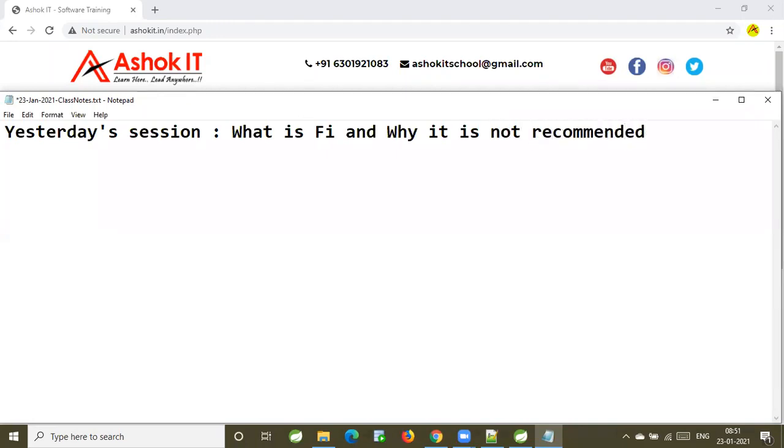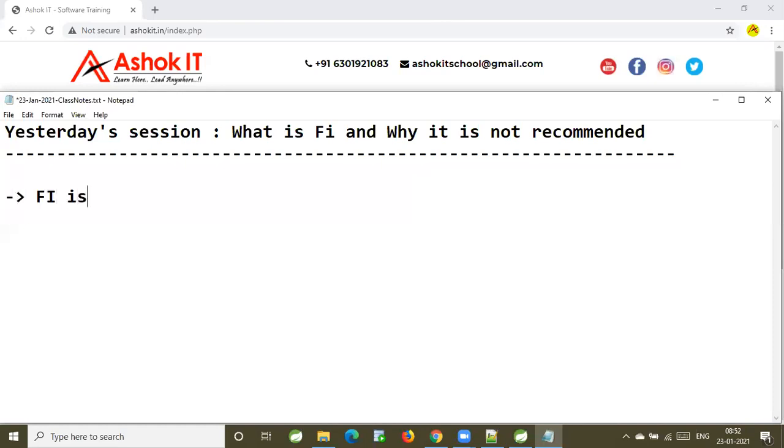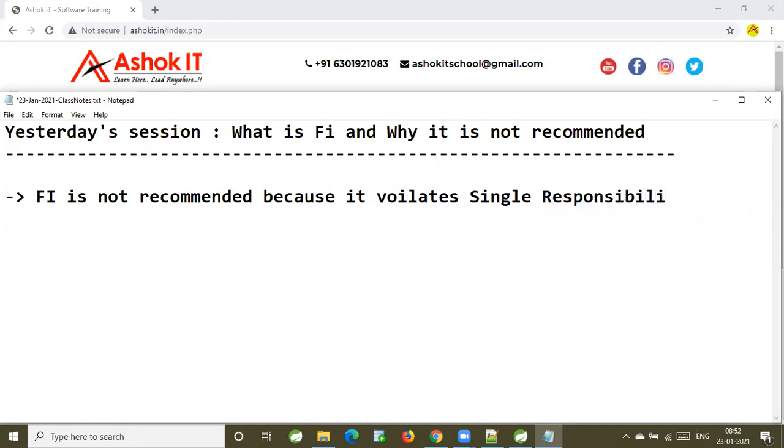So, is field injection recommended or not recommended? Field injection is not recommended. It is not recommended because it violates the single responsibility principle.